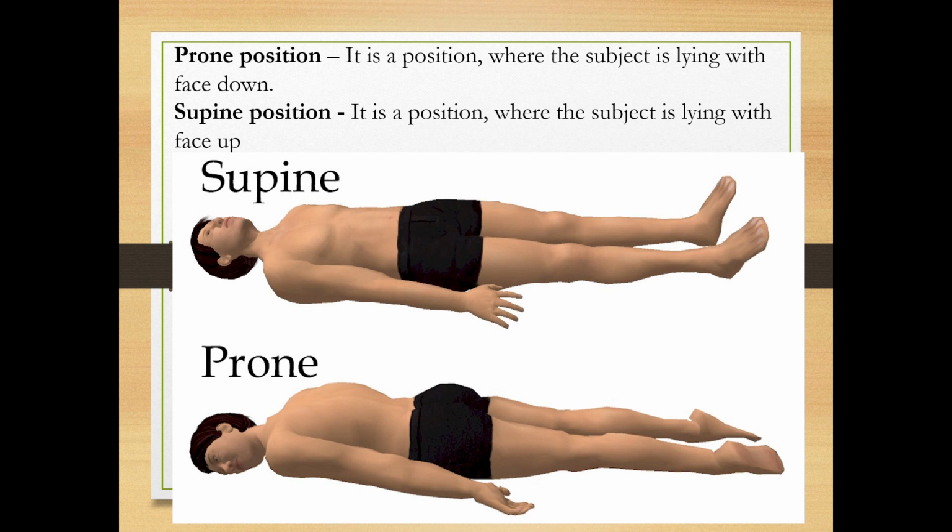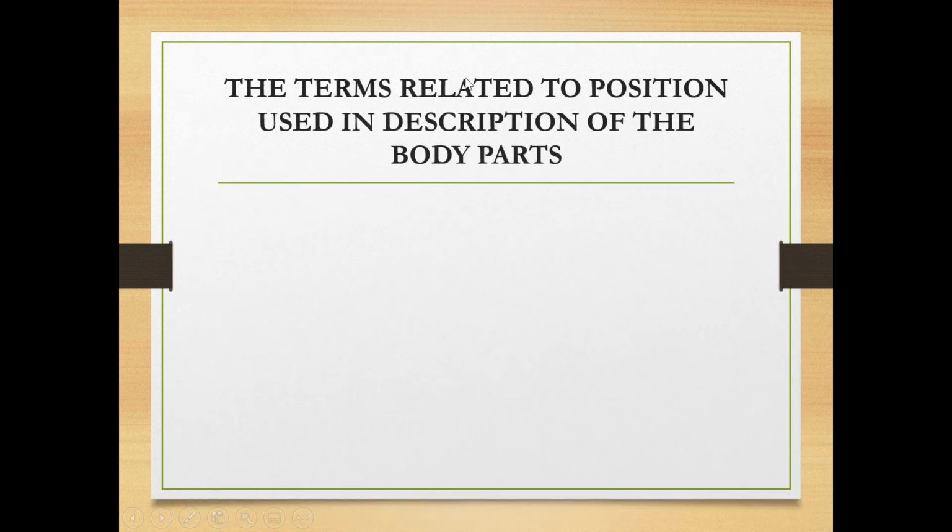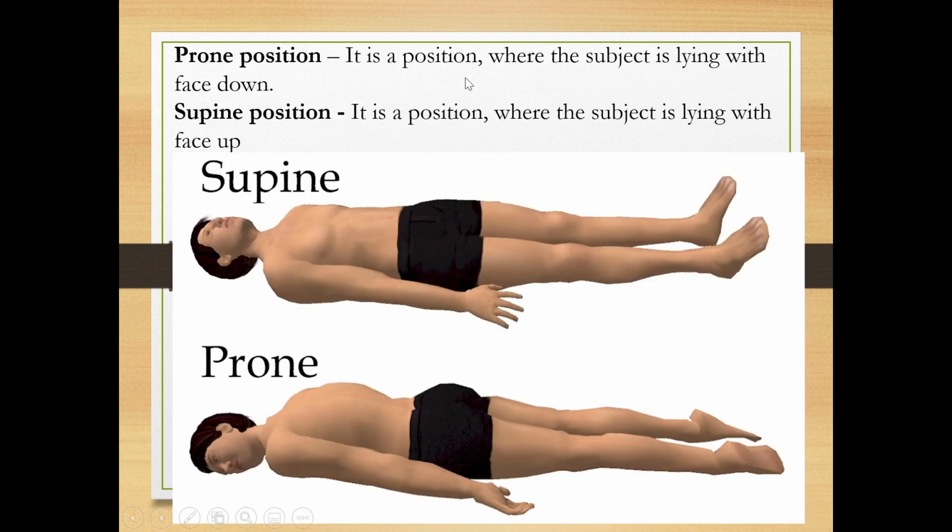Next, prone position and supine position. Prone position is a position where the subject is lying face down. Supine position is a position where the subject is lying face up.